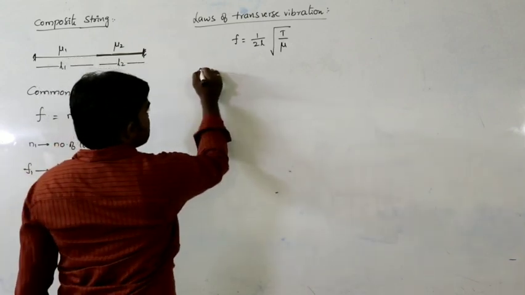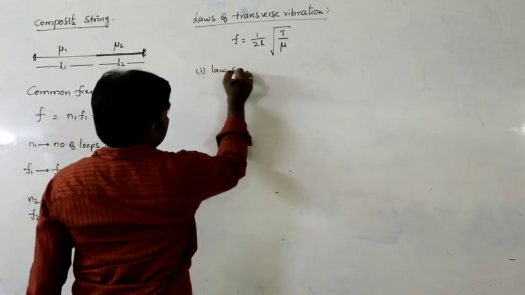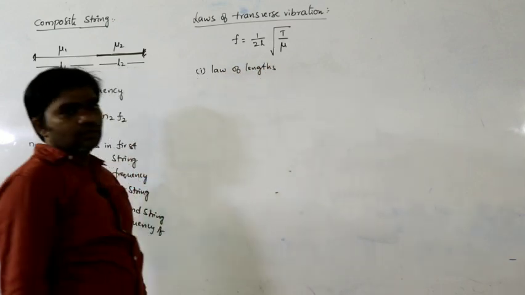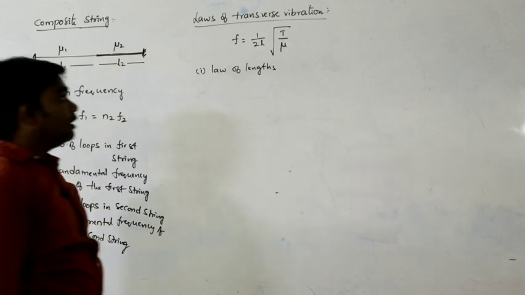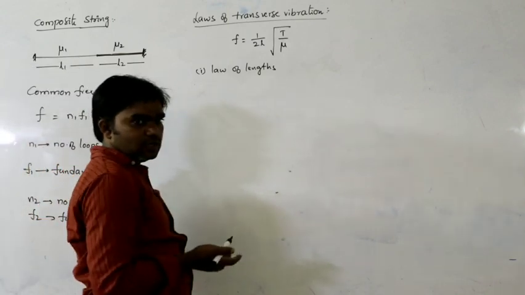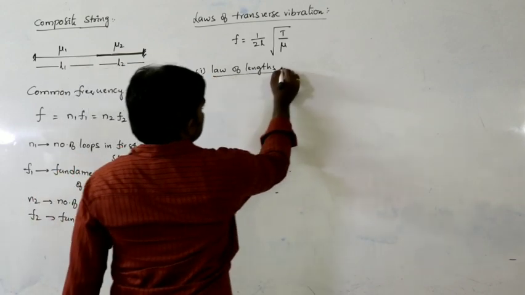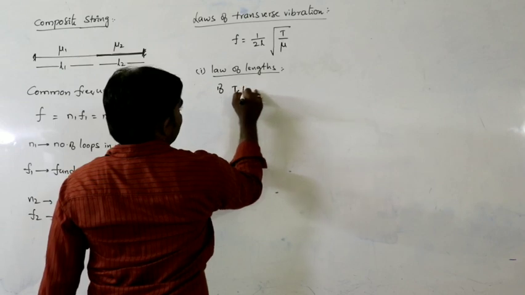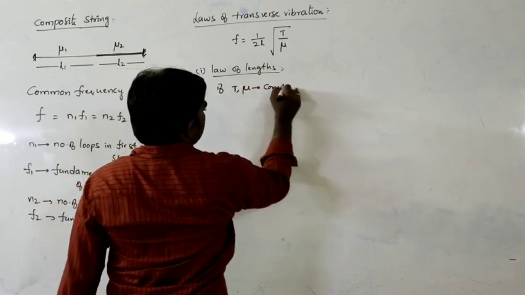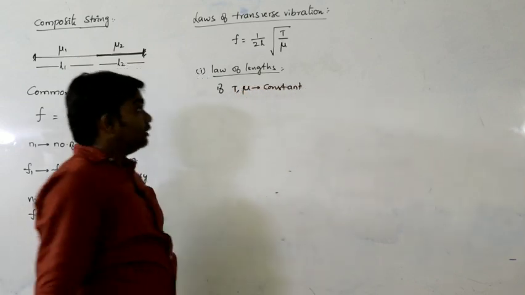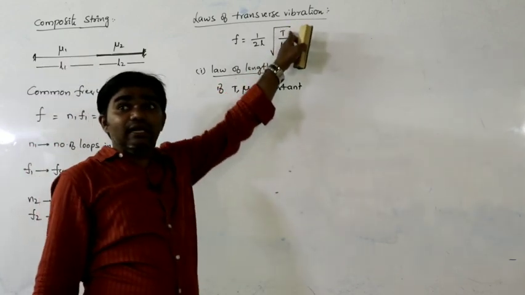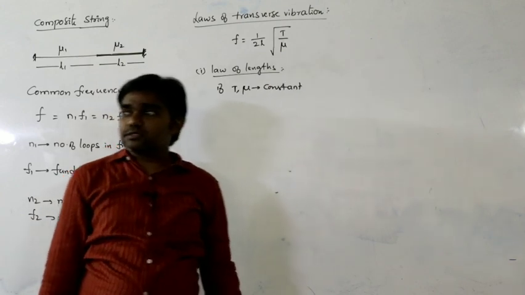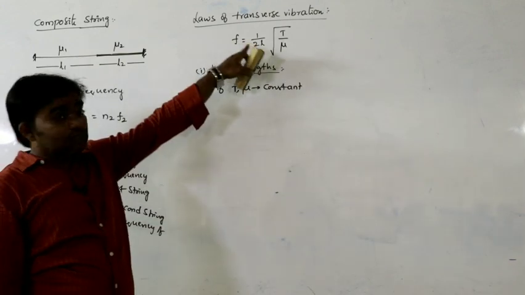In that, the first one is the law of lengths, also called the first law. In this formula, if T and mu remain constant, that means the tension and linear density remain constant, then what are the remaining two variables?